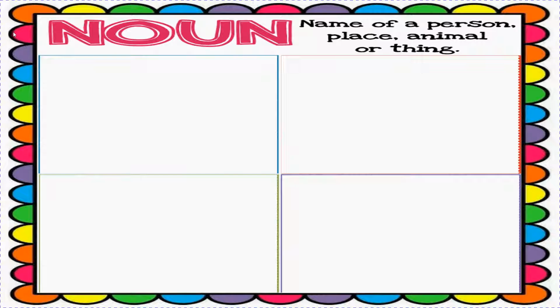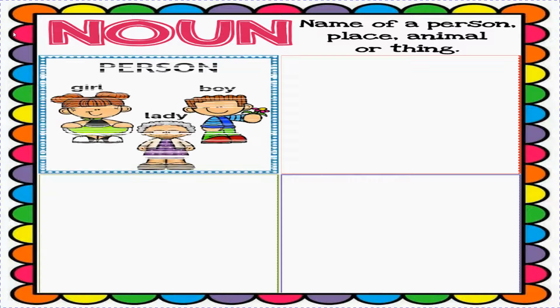So what is a noun? Noun is a name of a person, place, animal or thing. Children, in short, you can also say noun is a naming word. Like class 1 and 2 students, they are not able to learn that noun is a name of a person, place, animal or thing. So simply they can say noun is a naming word. But after class 3, 4, 5, you have to explain it properly. So let us see the examples.